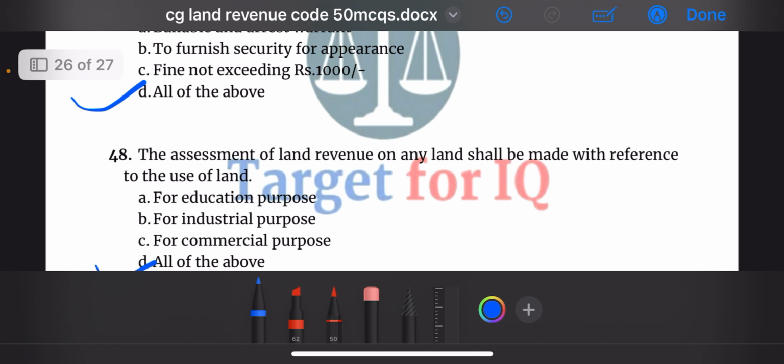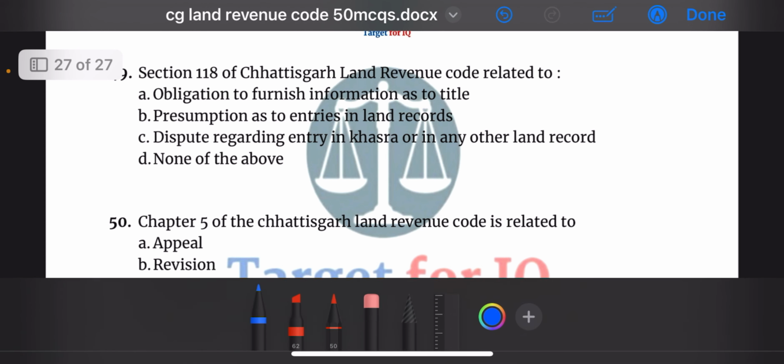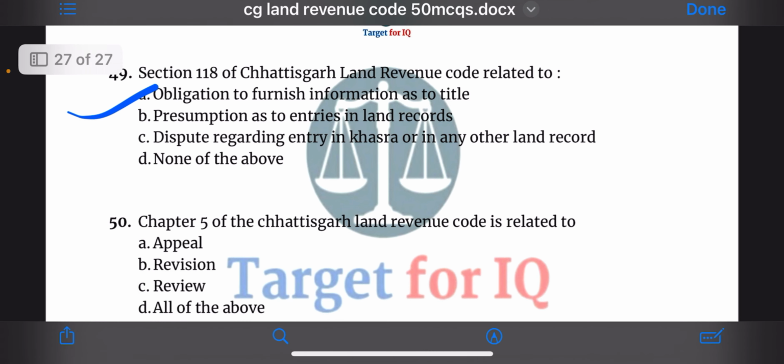All of the above. Next question, section 118 of the Chhattisgarh Land Revenue Code is related to: A. Obligation to furnish information as to title, B. Presumption as to entries in land records, C. Dispute regarding entry in khasra or in any other land record, or D. None of the above. The correct answer is option A. Obligation to furnish information as to title.